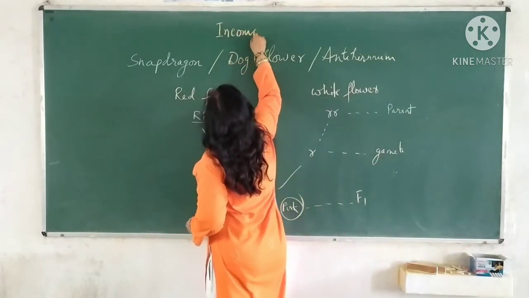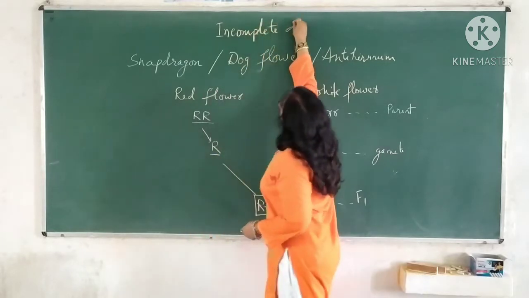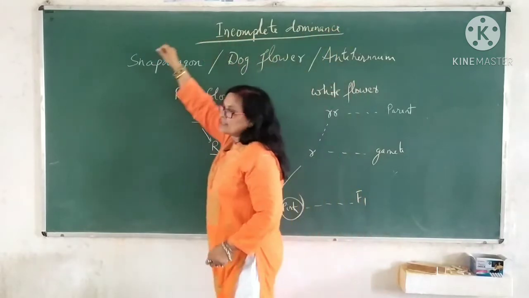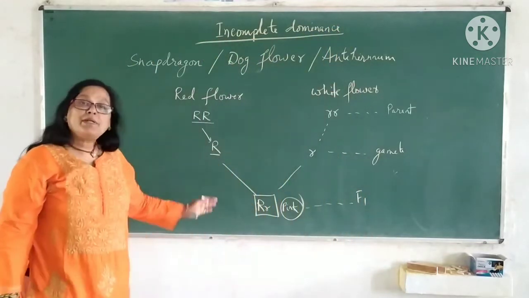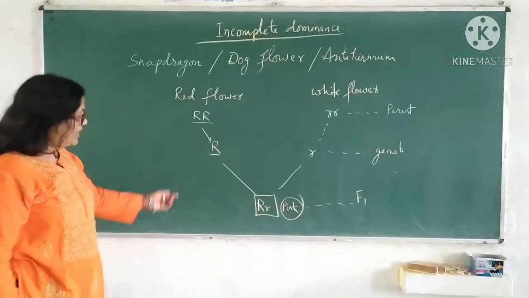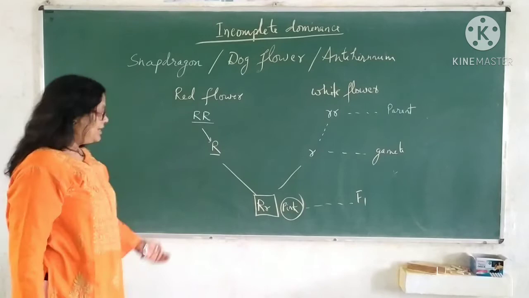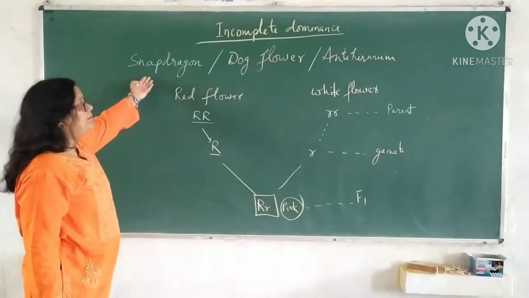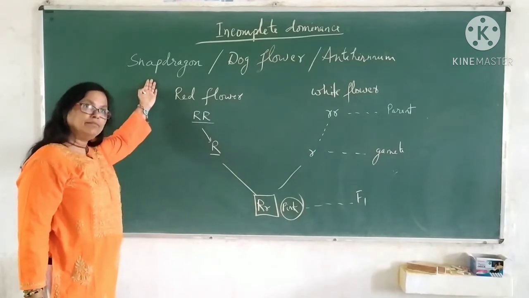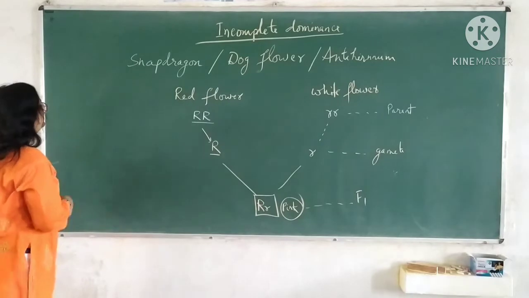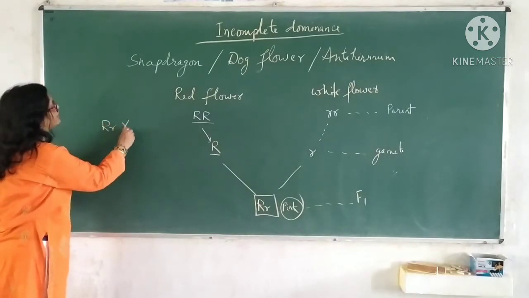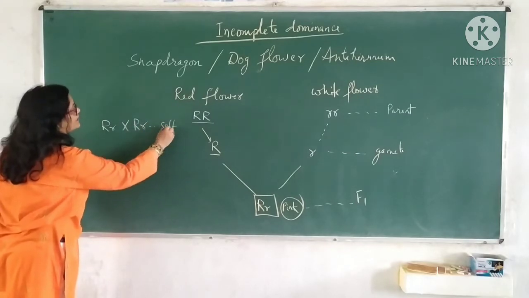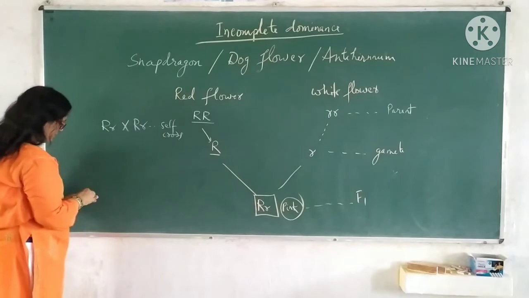It is a case of incomplete dominance. It is very much interesting. So in this field, this brings a revolution, isn't it? There is deviation from the Mendelian work. A pink color appears in the monohybrid cross in snapdragon, or dog flower, or Antirrhinum plant. Clear? And when self cross was done for the next generation, then what happened?